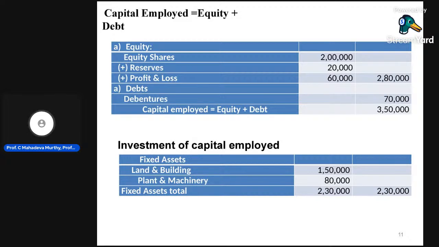With the help of that we can easily solve the problems. Cost of goods sold is equal to opening stock plus purchases plus direct expenses minus closing stock. That is most important. Then average stock is equal to opening stock plus closing stock divided by 2. I will explain that while solving the problem.